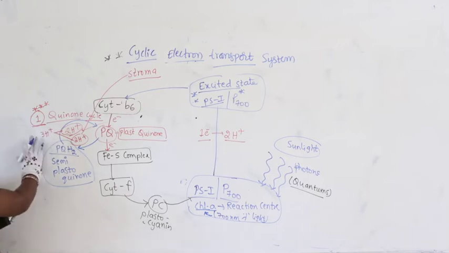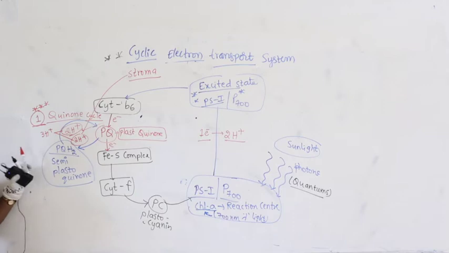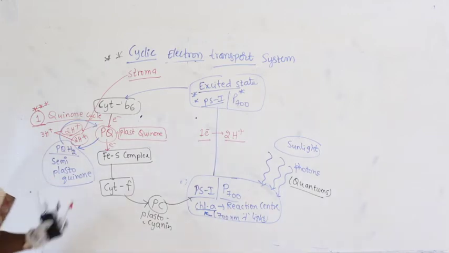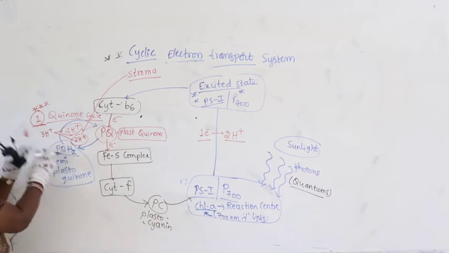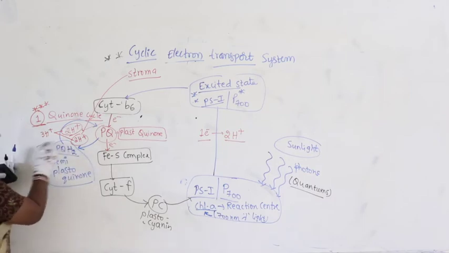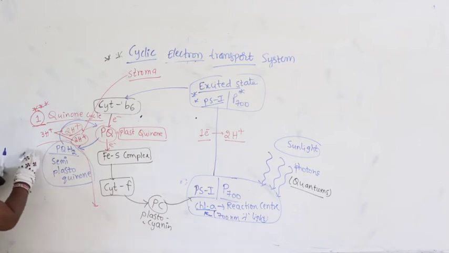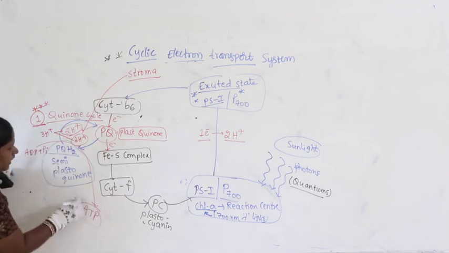I hope this part is visible, guys, because it is very important. Up to here it is visible, so I am writing here itself.